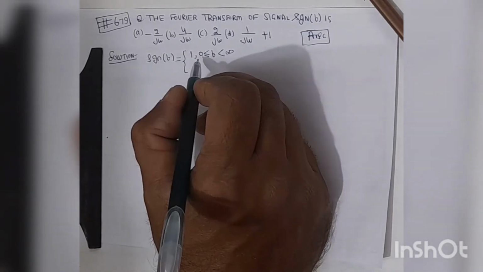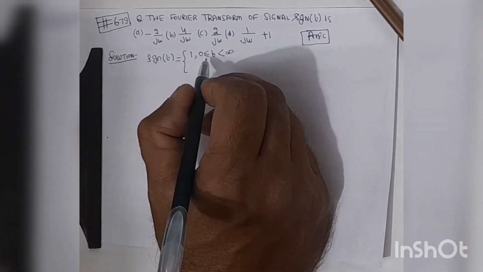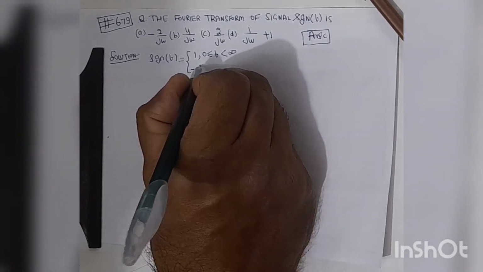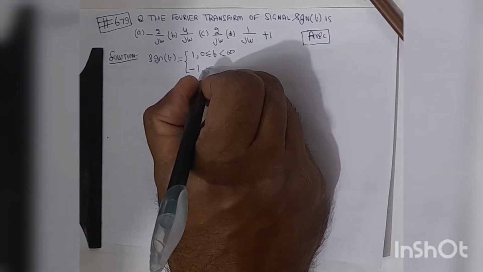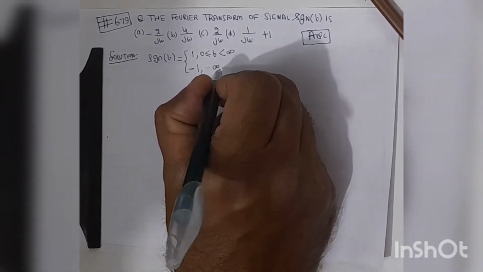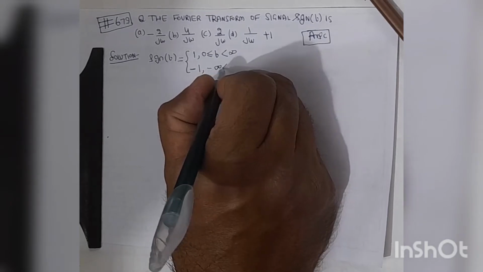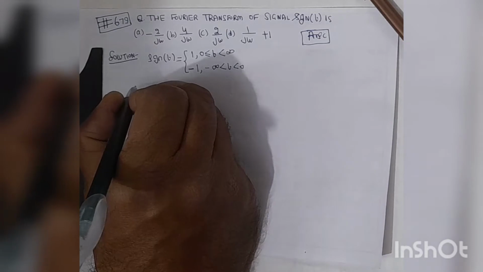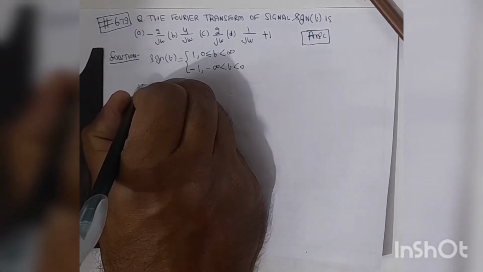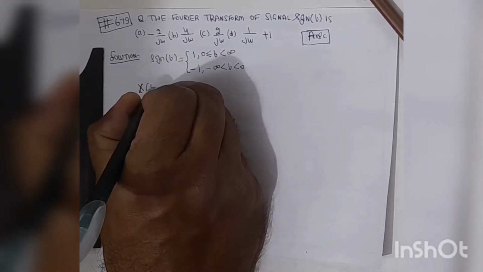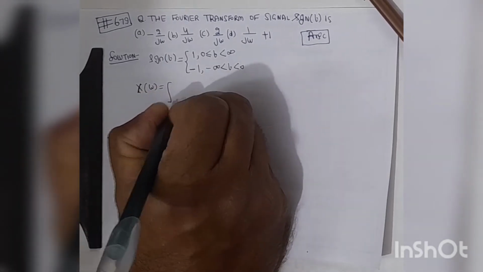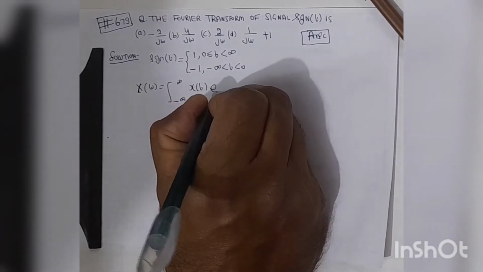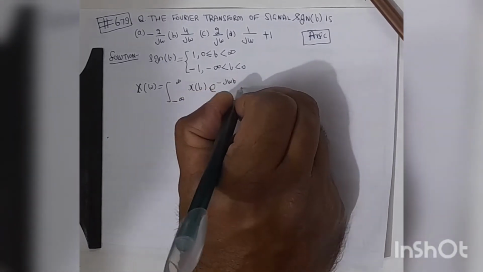Its value is 1 also when t is equal to 0, and its value is minus 1 when t varies from minus infinity to 0. We know the Fourier transform of a signal x(t) is defined as X(omega) equals the integral from minus infinity to infinity of x(t) e to the power minus j omega t dt.